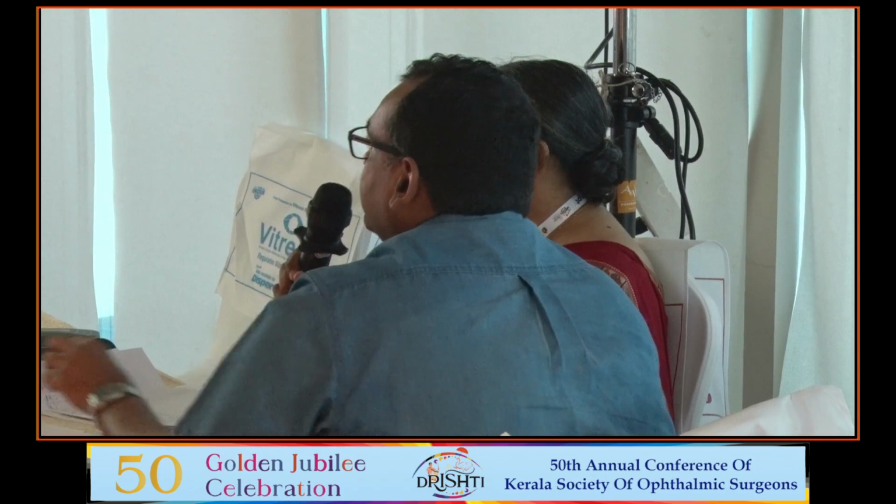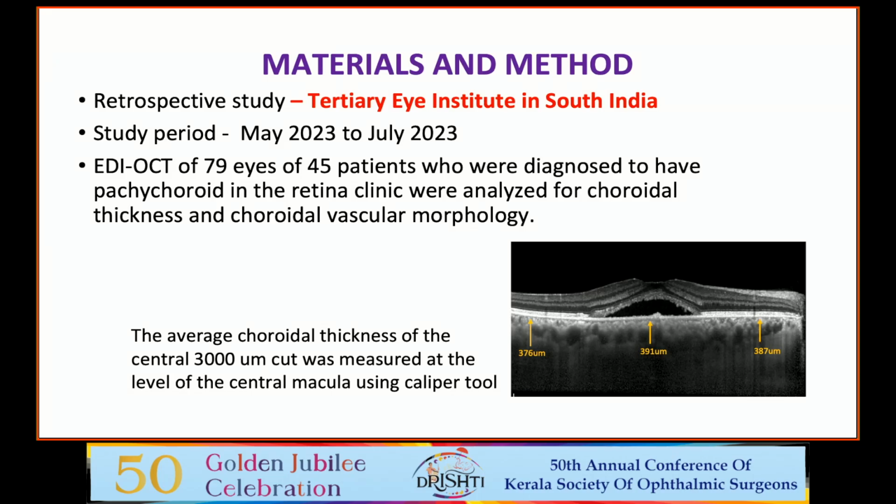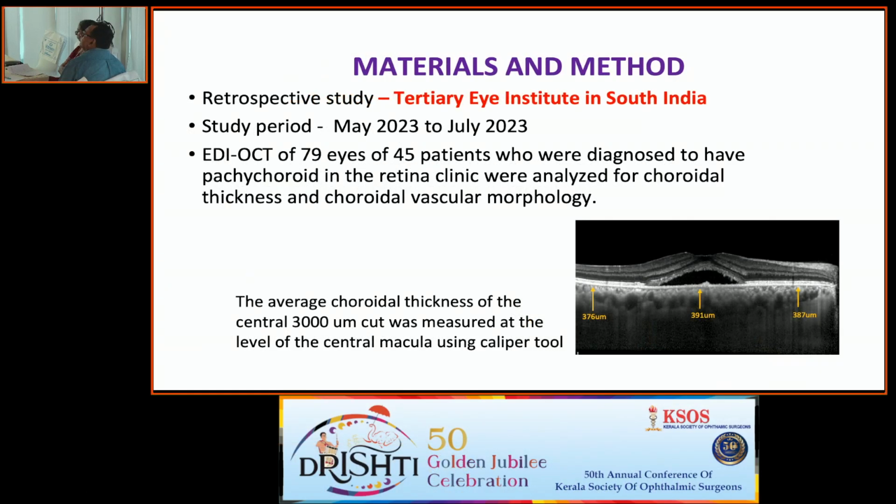Thank you. Just one quick question. Yes, sir. Can you just describe how you took the measurements? Sir, the choroidal thickness was measured in the central 3000 micron cut section. At the level of the central macula, we took 3 points: one at the level of the macula, one 1500 micrometers nasal to it, and one 1500 micrometers temporal to it. And then we took the average of these 3 points.